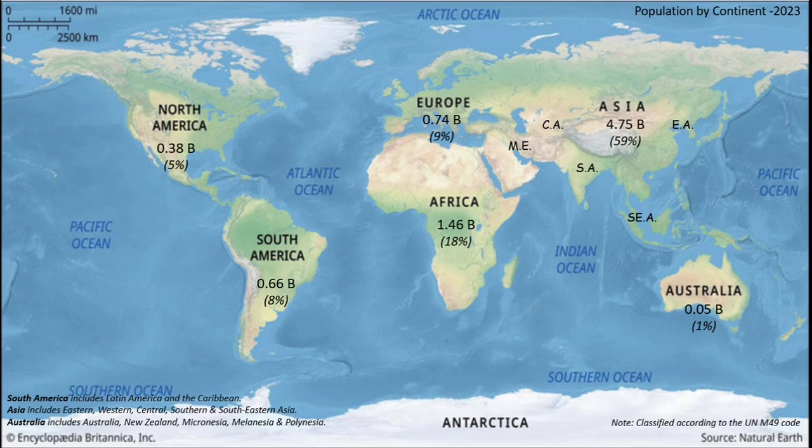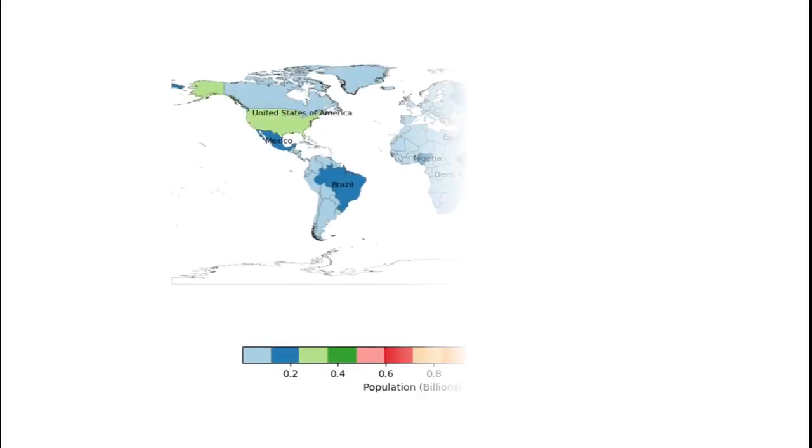The key takeaway here is Asia and Africa cumulatively contribute 77% of the world population, and these two continents together hold about 50% of the total land area of the world. Now let's also look at the distribution at country level.